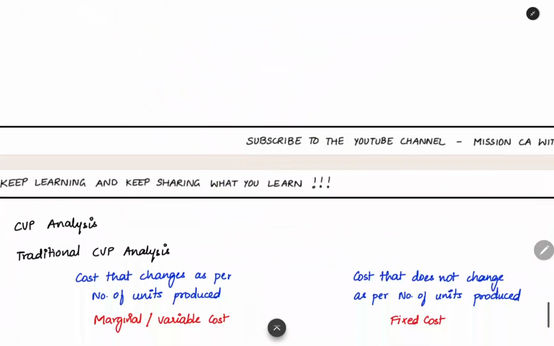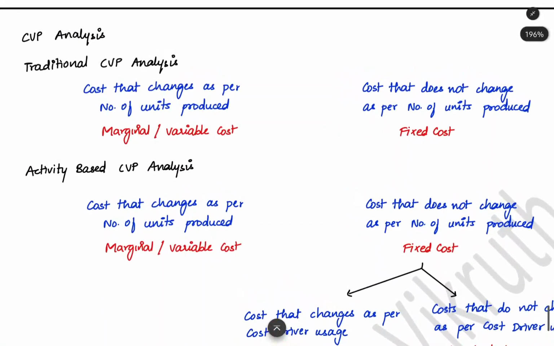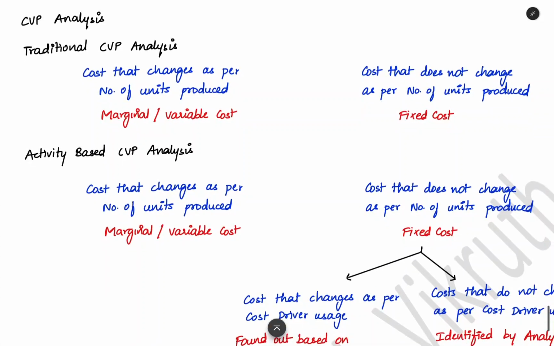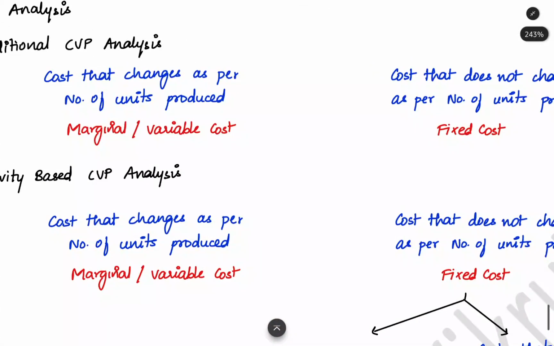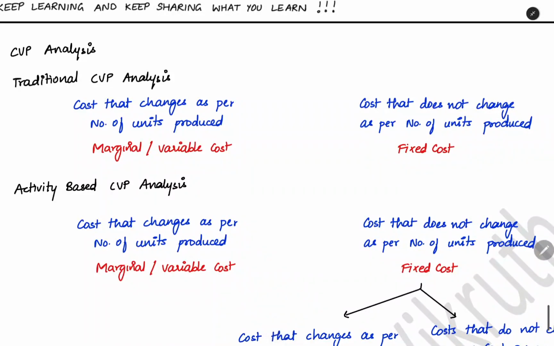Now, the last concept which we have is about CVP analysis, cost, volume, profit analysis related to marginal costing. This we already saw a little bit in the practical sums video. Just a small theory part. In traditional cost, volume, profit analysis, marginal costing, we will divide the cost into two categories based on variability. If it is changing as per the number of units produced, it will be marginal or variable cost. If it does not change as per the number of units produced, it will be fixed cost. Here the main basis is number of units produced.